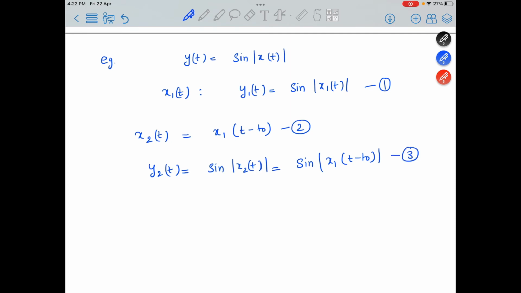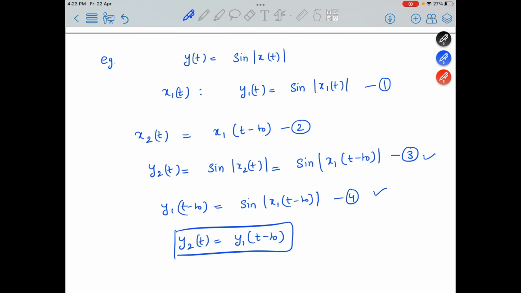From equation 1 we can also write the shifted version as y1(t - t naught) = sin|x1(t - t naught)|. Now you can see that equations 3 and 4 signify that y2(t) is y1(t - t naught).